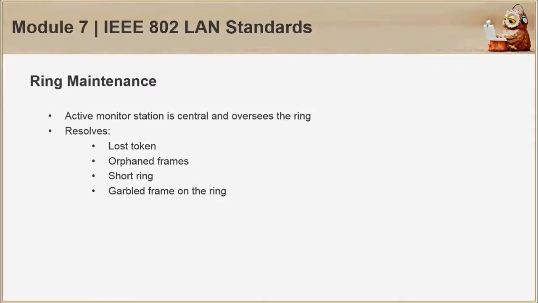For ring maintenance, the active monitor station is central and oversees the ring. It resolves concerns on lost tokens, orphan frames, short ring, and garbled frame on the ring.